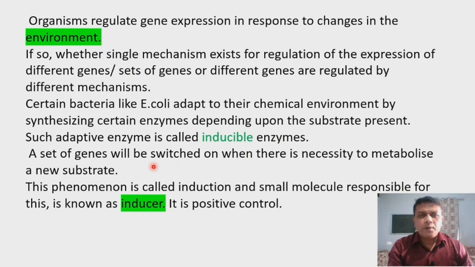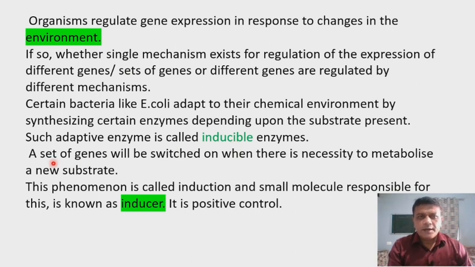Such adaptive enzymes are called inducible enzymes. That means depending upon which type of substrate is available to the bacteria in their surrounding environment, called the chemical environment, the bacteria accordingly produce or synthesize certain types of enzymes. These are called inducible enzymes.